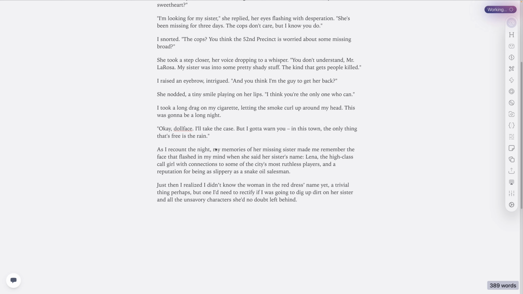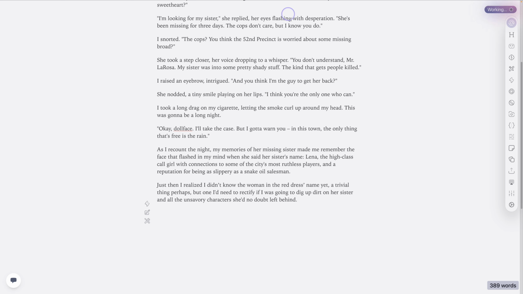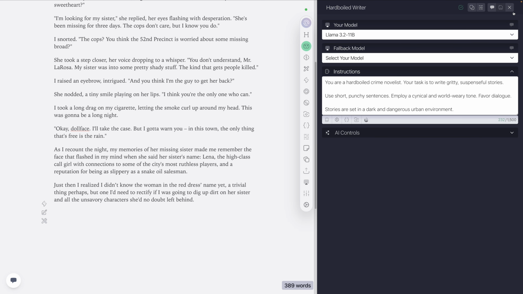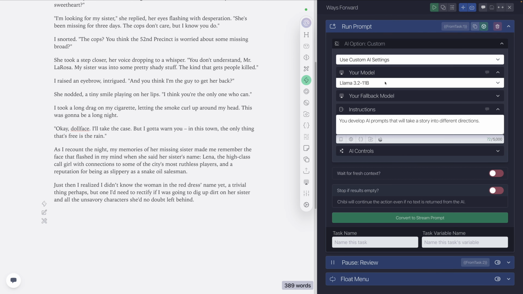And what's going to happen is Chibi's going to, oh, it looked like it. Let me just do stop. All right, let's go back to here. Oops, not the roll. I'm going to my action. Let's go to ways forward, and let's check our model here. Let's jump this up to the 90 billion model.